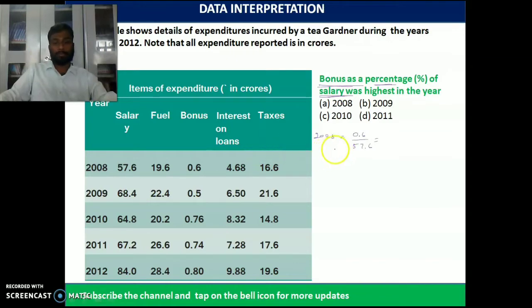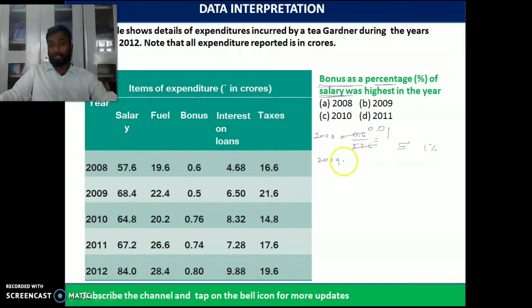If you calculate it, which is very hardly 1%. Okay, that is in the year 2008.